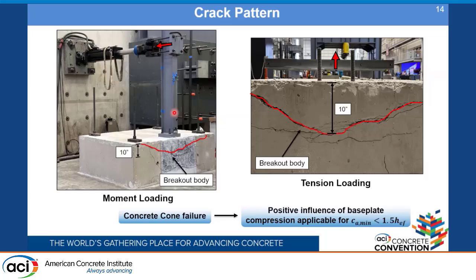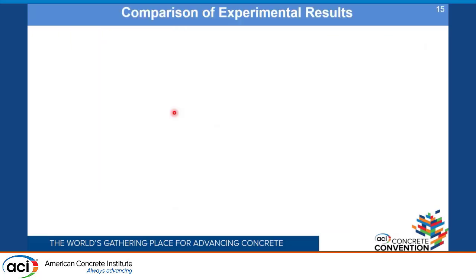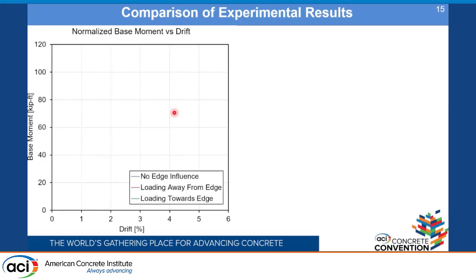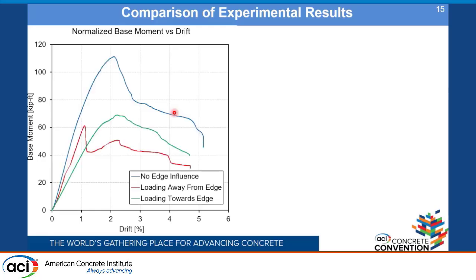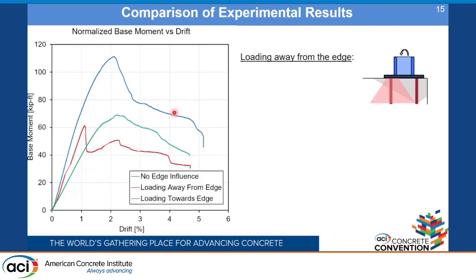These three experimental results can be plotted in a graph of normalized base moment versus drift, and it is interesting to observe that the capacity when we have a closed edge is almost equal. This can be explained when we have loading away from the edge: the volume of concrete available for breakout decreases, but the positive influence of the base plate compression is significant.